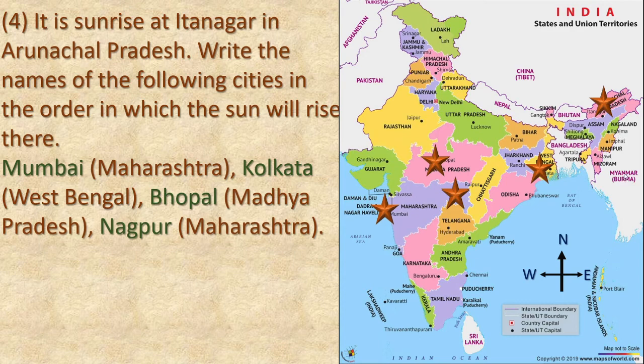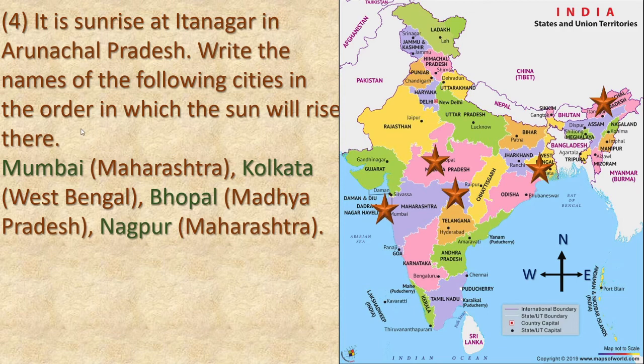Now the sun rises in the east. So sun will rise first in Itnagar. Correct? Arunachal Pradesh. Then here Kolkata will get sunrise. After that, see here Nagpur, and then Bhopal, and at last Mumbai.